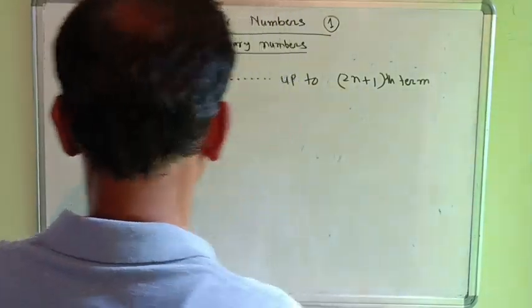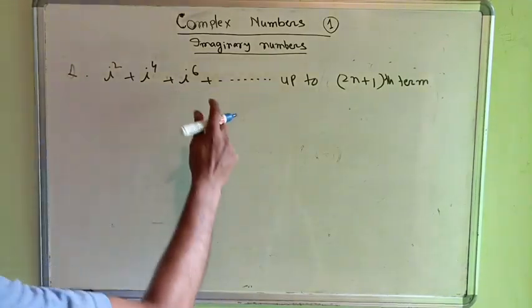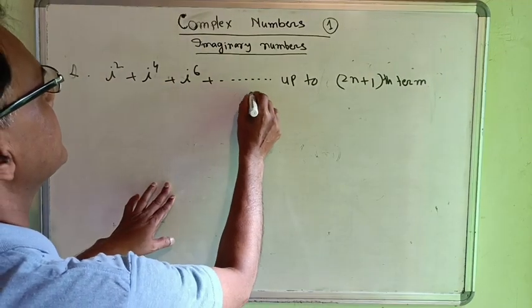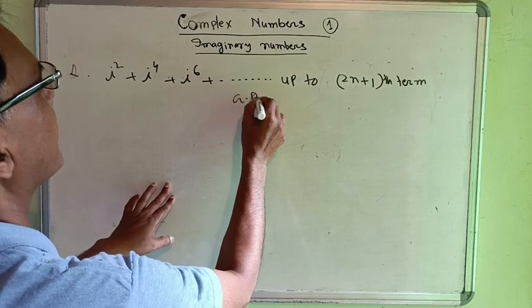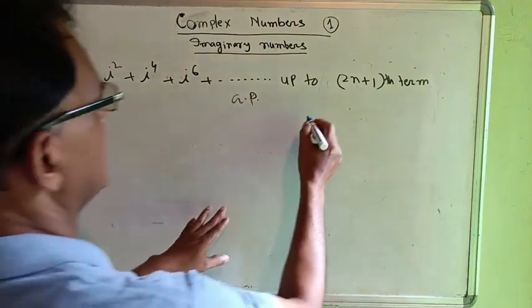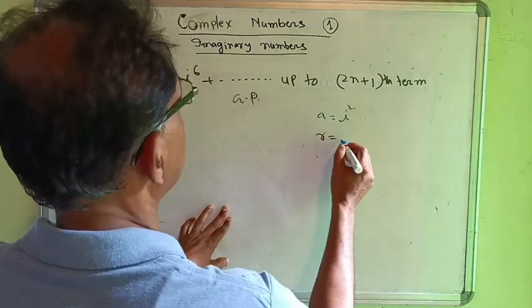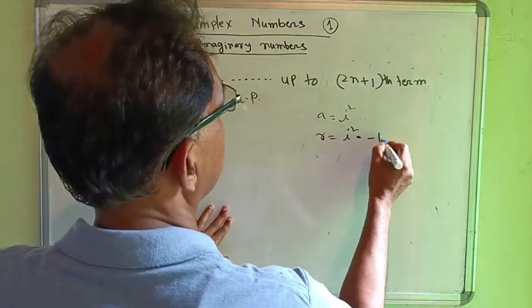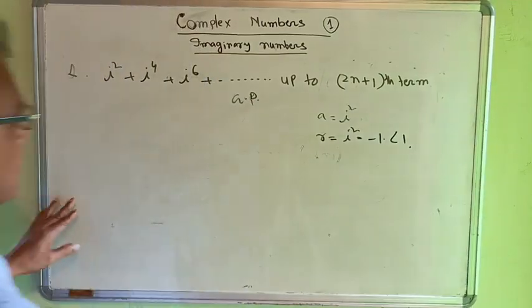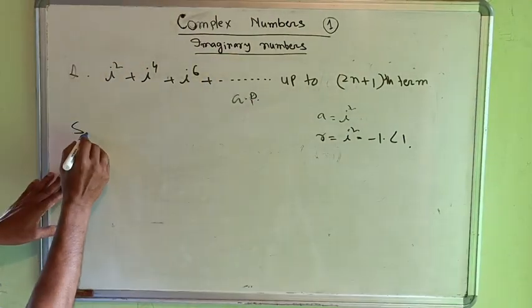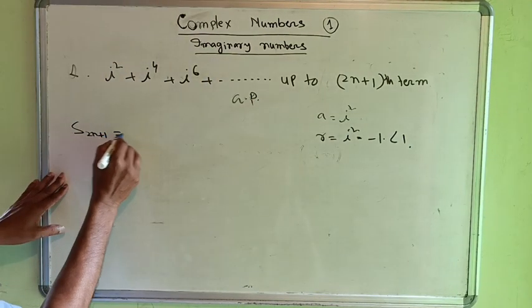That is, by observation it is seen that it is a GP series, geometric progression. Here a is equal to what? a is equal to i square and r is equal to what? i square is equal to minus 1, therefore absolute value less than 1. So we have to find the sum of 2n plus 1 terms.